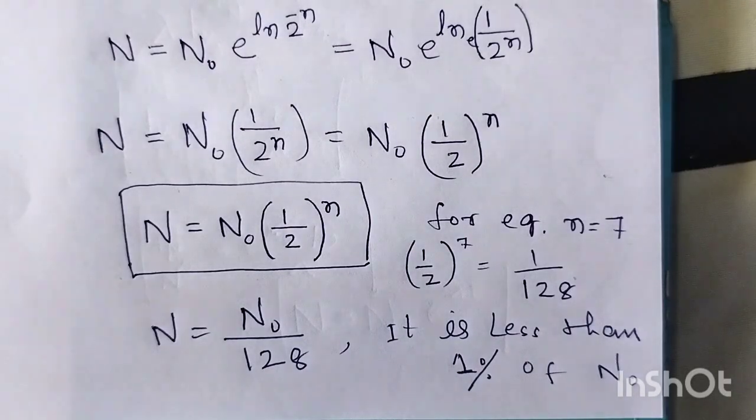So distance, delay and decay, 3 conditions we follow to reduce the dose. So 7 half-lives you have to remember. 7 half-lives, if you remember, after 7 half-lives the activity becomes less than 1%. Okay.